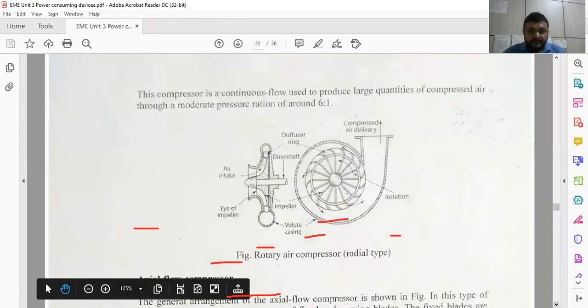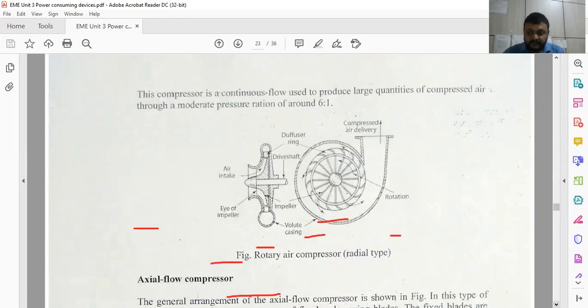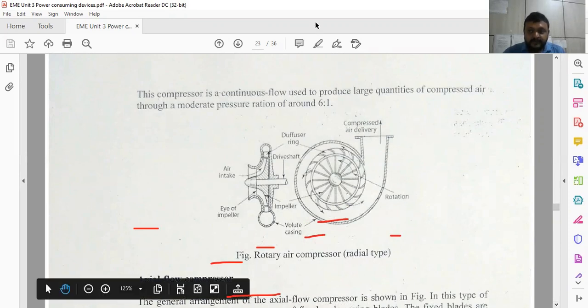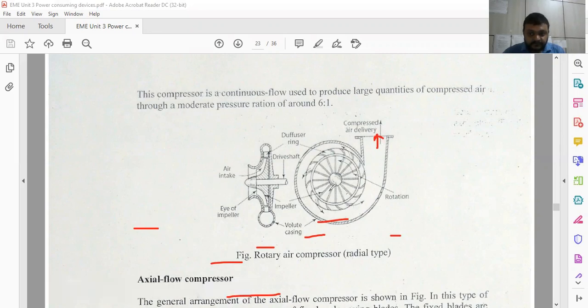This is the figure of the rotary air compressor, similar to a centrifugal pump. Just see the compressed air delivery. This is the entry, and the diffuser rings are in between these two. From the edge of the impeller to the outside, the air is thrown out under the rotation like this.